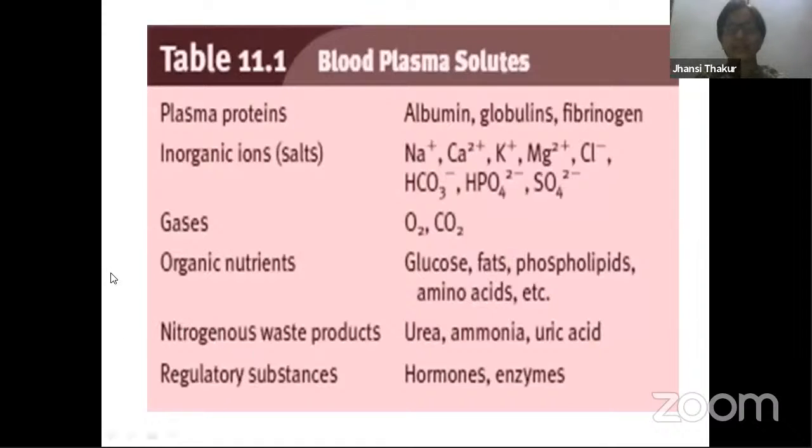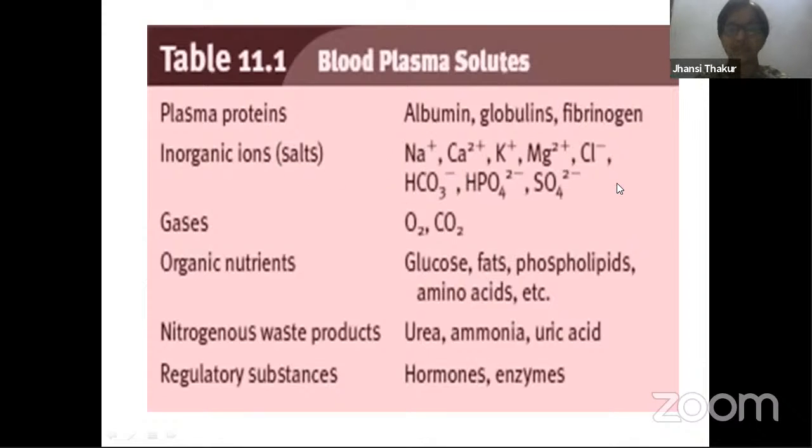Now, plasma proteins. What are the plasma proteins? As I mentioned earlier, albumin, globulins, fibrinogen. These are the plasma proteins. Apart from this, there's one more missing in this, and that is heparin. Fibrinogen is produced in the liver. Prothrombin is another plasma protein which is not over here in the slide. Prothrombin, fibrinogen, heparin, these three are produced in the liver and then secreted into blood. So these are the plasma proteins. We'll go through the functions of albumin and globulins, which are very important.